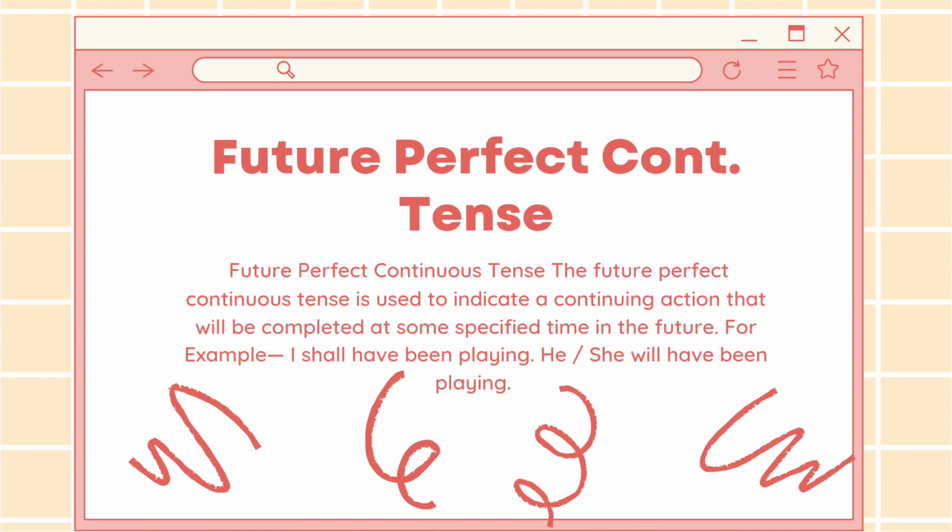Then we have future perfect continuous. The future perfect continuous tense is used to indicate a continuing action that will be completed at some specific time in the future. For example, I will have been playing and she will have been playing.